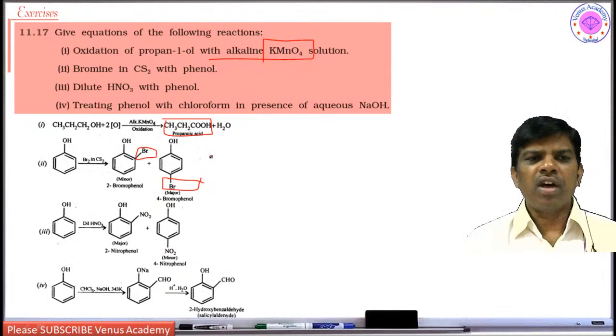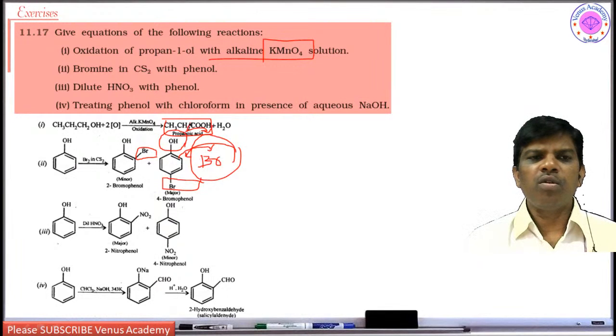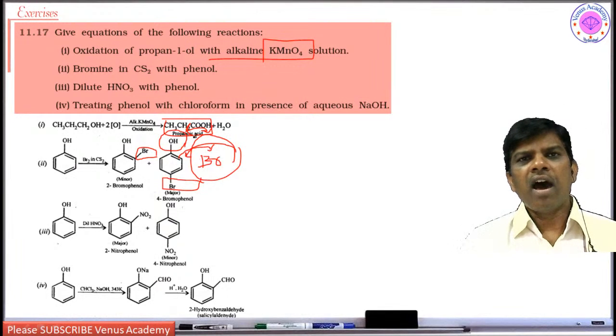Why? Substituting at the ortho position is not that easy, because the hydroxy group is already a bulky group here, and the incoming bromine electrophile is a very big group. Because of the repulsion between the hydroxy group and bromine, ortho bromination takes place as minor, whereas para position takes place as major.